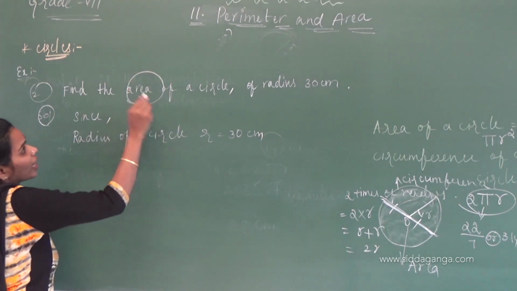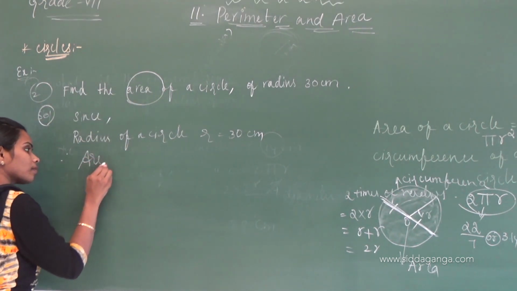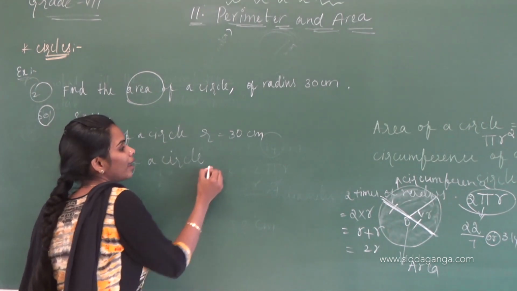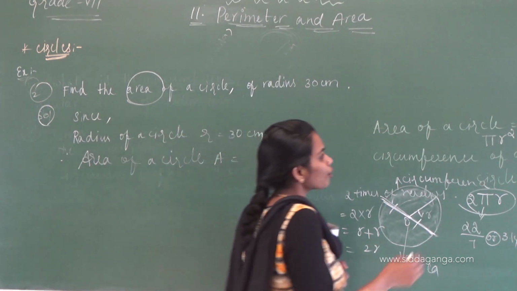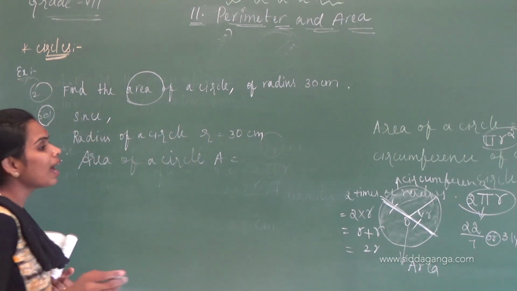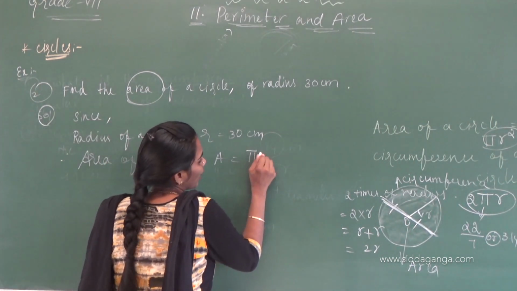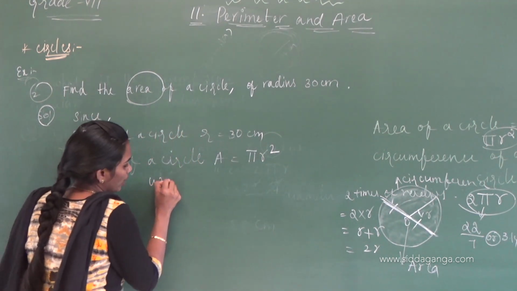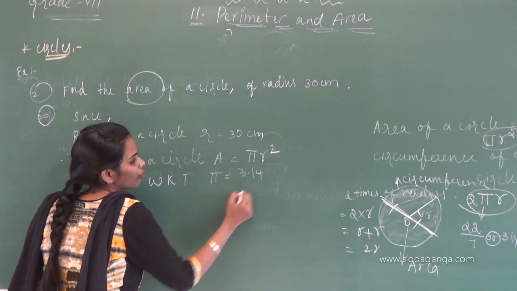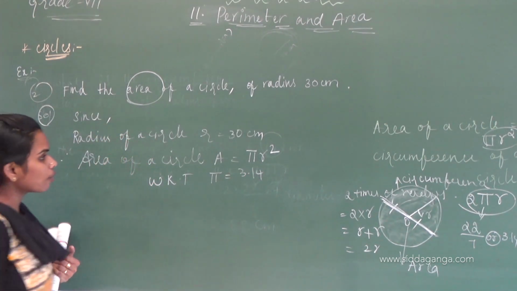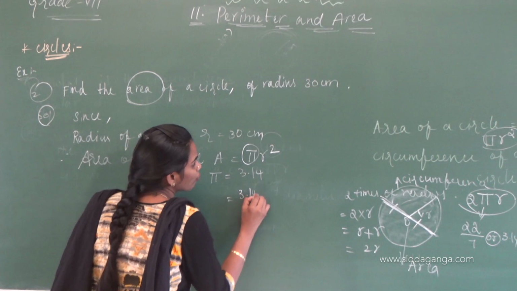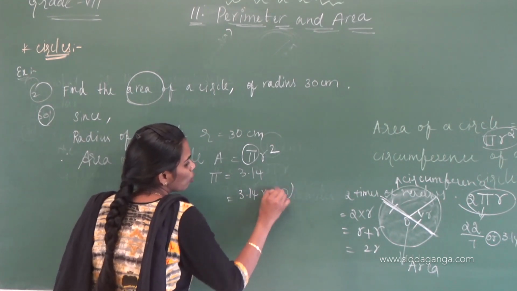What we have to find? Area. Therefore, area of a circle. What is the area of a circle? A equals, we have a formula to find the area of a circle as pi r square. What is the value of pi? 3.14. And in the place of pi you have to apply 3.14 into 30 whole square.